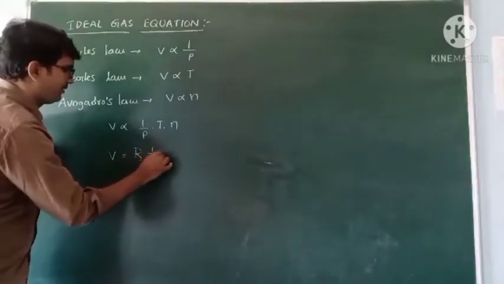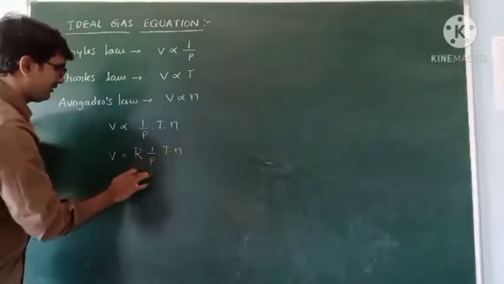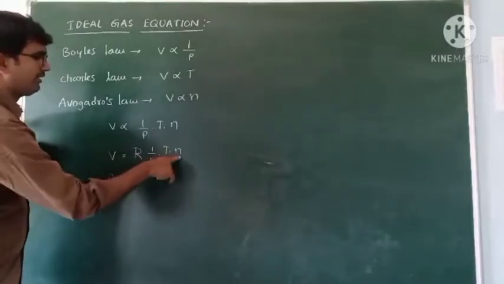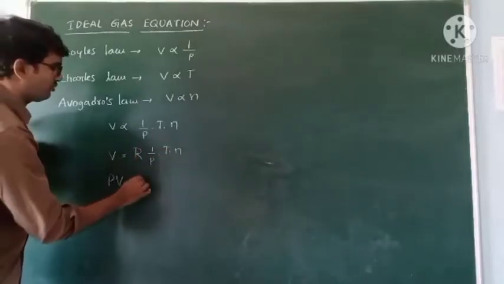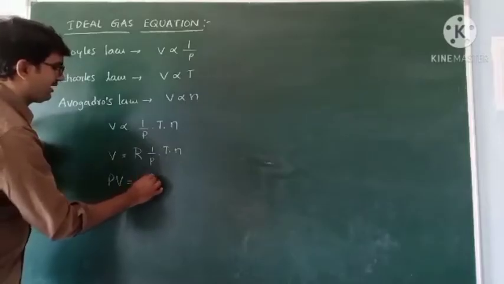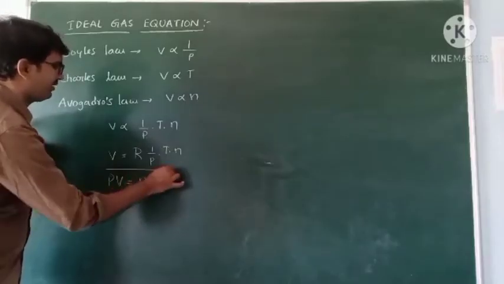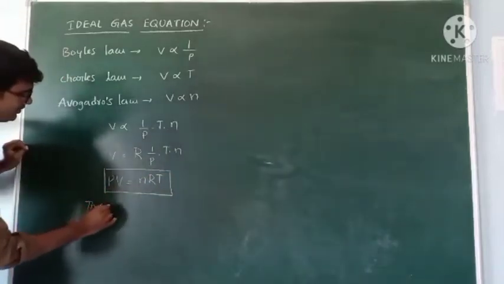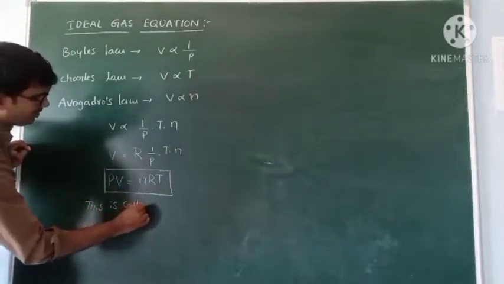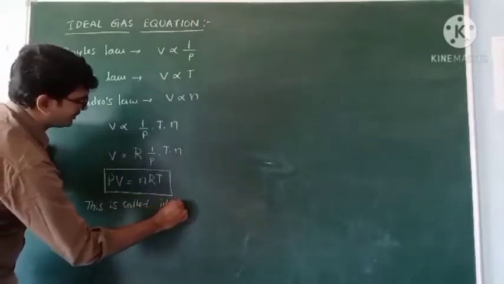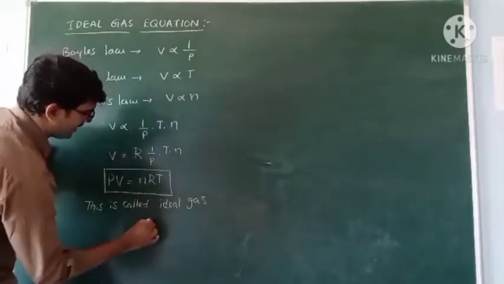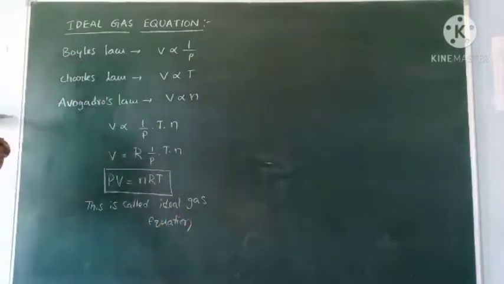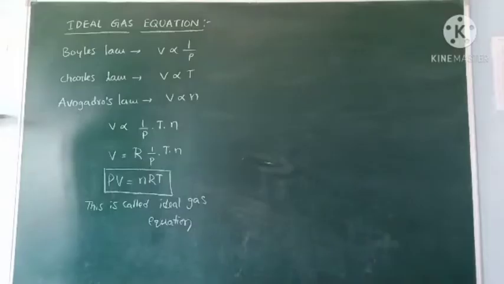So this P moves to this side: PV equals nRT. This is called the ideal gas equation. PV is equal to nRT.